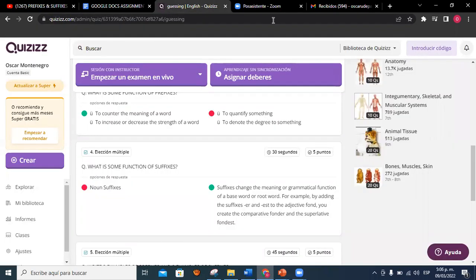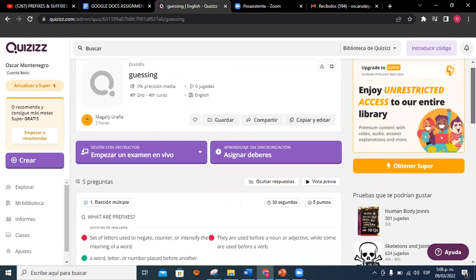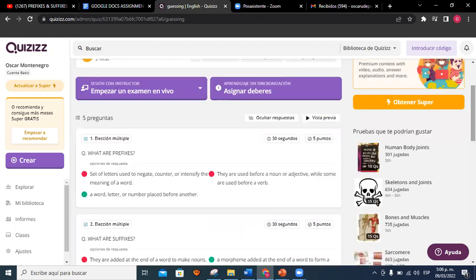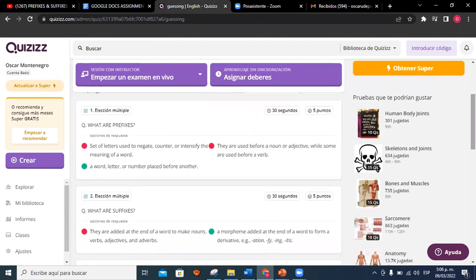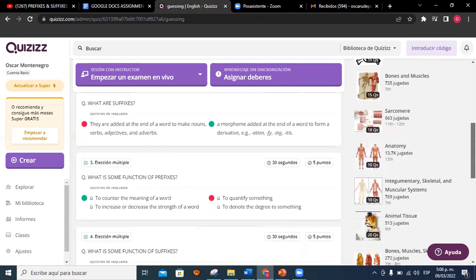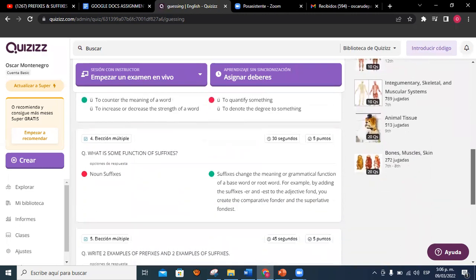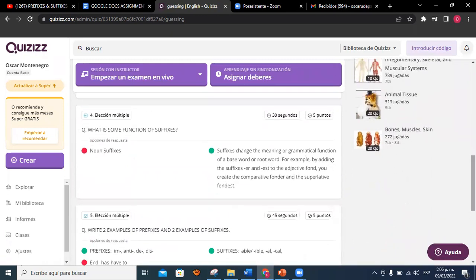Let's continue with another activity so that you can inform yourself about the topic of prefixes and suffixes. We have a quiz right now. We have some questions, and you have to read all the options for each question in order to select the correct one according to the explanation of the professors and your previous knowledge about the topic.